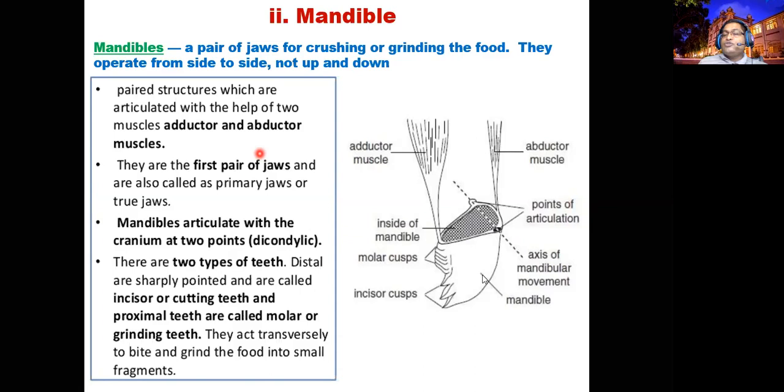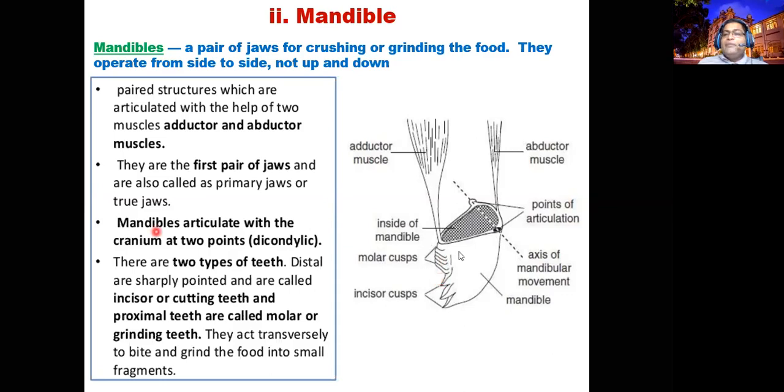It's a very strong one. You can expect teeth, right? Two types of teeth are there. In the distal region, you can find incisor cusps. Cusps mean teeth, like molar teeth. And another one is the molar cusps inside. Inside our mouth, you can find it like that, the grinding pad. So these help to cut the food. While the labrum holds the food, the mandible will cut. So if an insect is biting you, it means the mandible is working, cutting you.